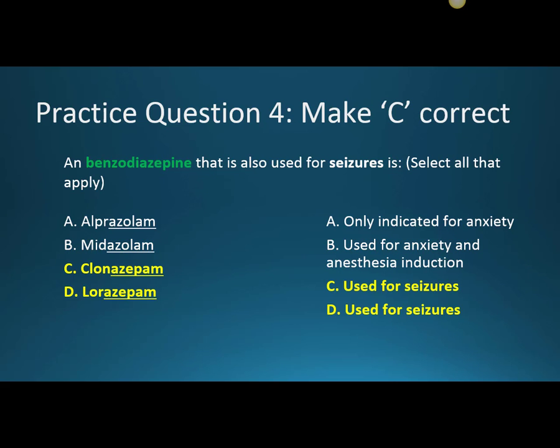Question 4, make C correct. A benzodiazepine that is used for seizures is, and select all that apply. The correct answer is C, clonazepam, and D, lorazepam. Those are both indicated for seizures, especially for status epilepticus. A is incorrect. Alprazolam is only indicated for anxiety, and B, midazolam, is incorrect because it is used for anxiety and also induction of anesthesia.